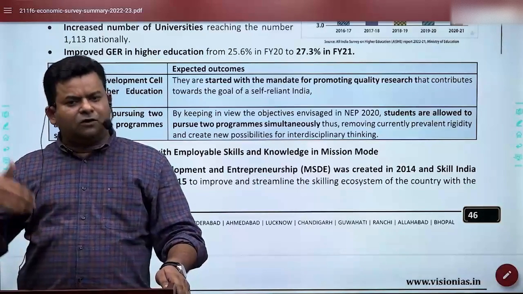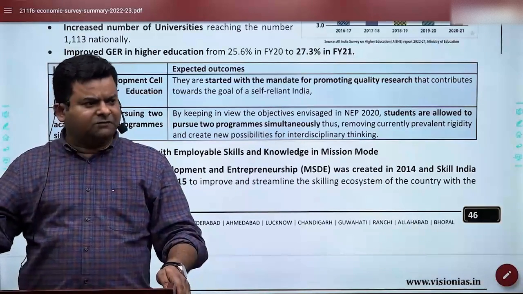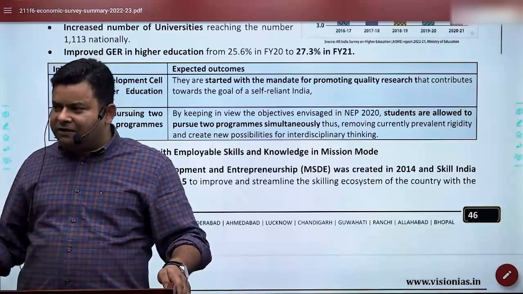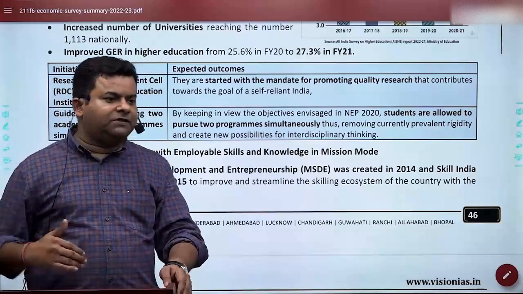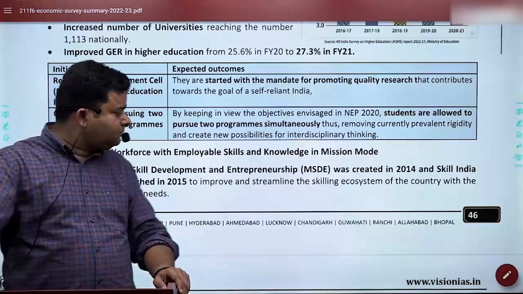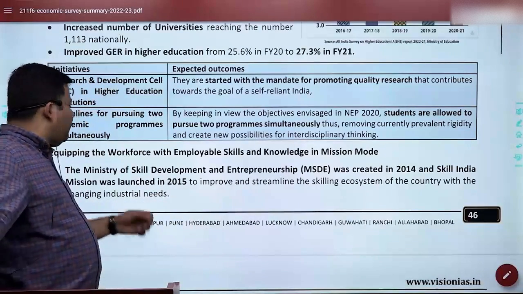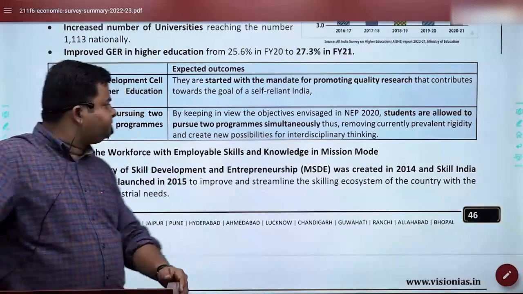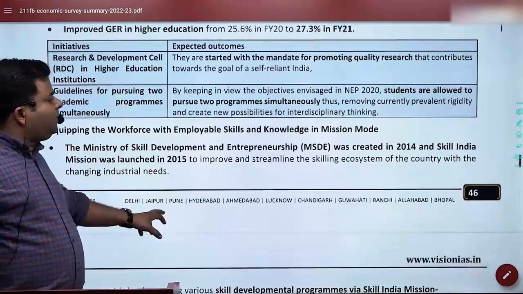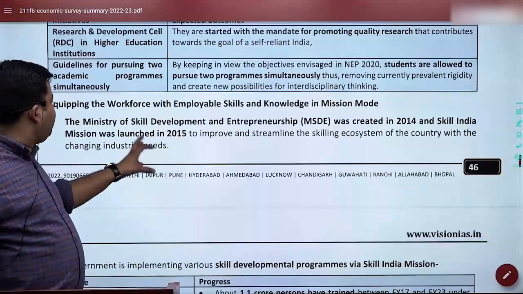So now IITs are not seeking the government's budget, which is very meager. They can take loans, they can raise their own debentures in the market, and with the help of these debentures they raise funds. I hope you're understanding debentures: a kind of loan taken by private players. So that's how we are doing things in education also.